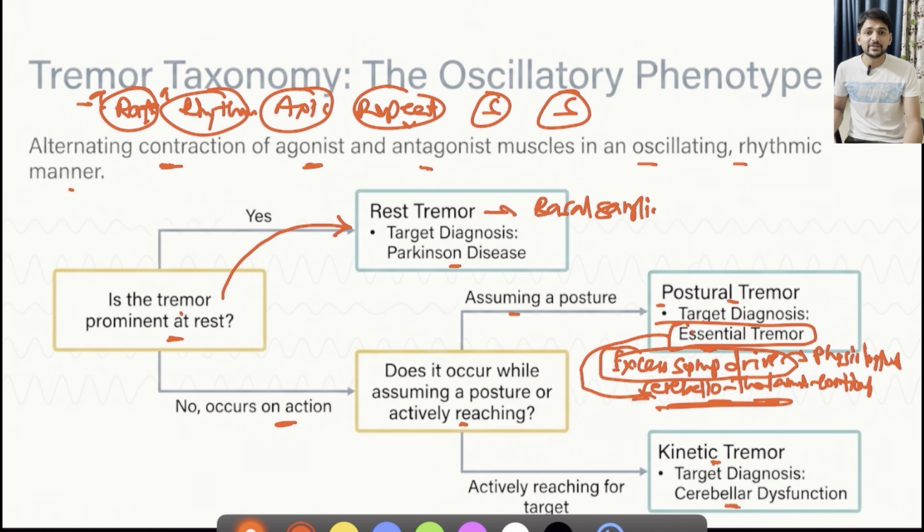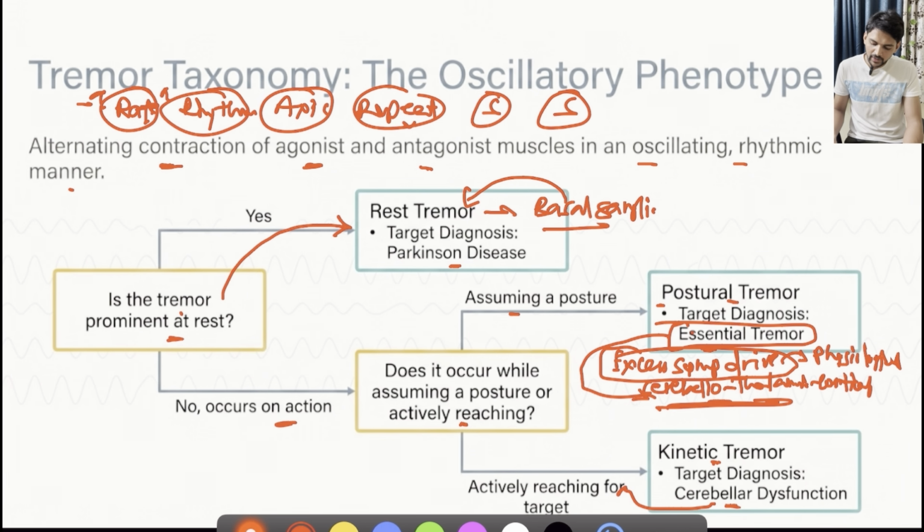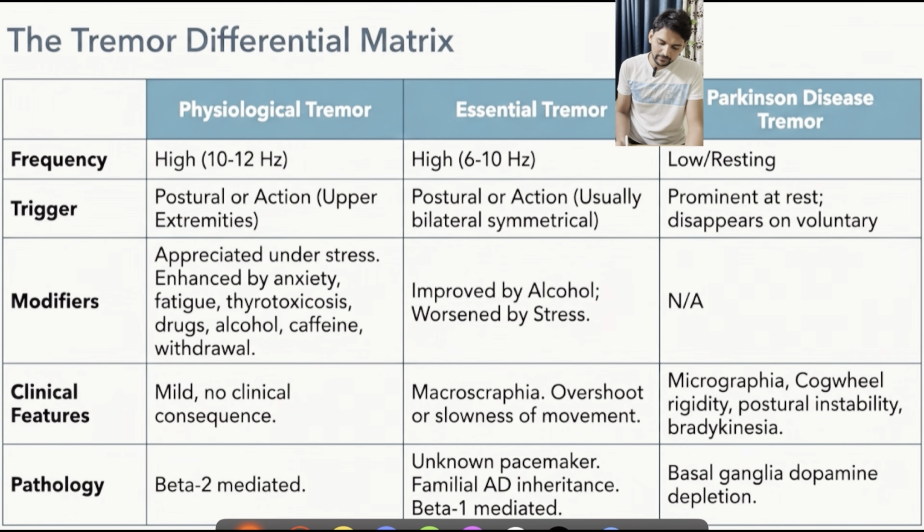So if we look at the pacemaker for tremors, it might be the basal ganglia leading to resting tremors, it might be cerebellar dysfunction leading to action tremors, or it is due to excessive sympathetic drive with some pathology in the cerebellothalamic cortical pathways, which is responsible for physiological and essential tremors. Then we will see some of the differences between various types of tremors, mainly physiological tremors, essential tremors, and Parkinson's disease resting tremors.